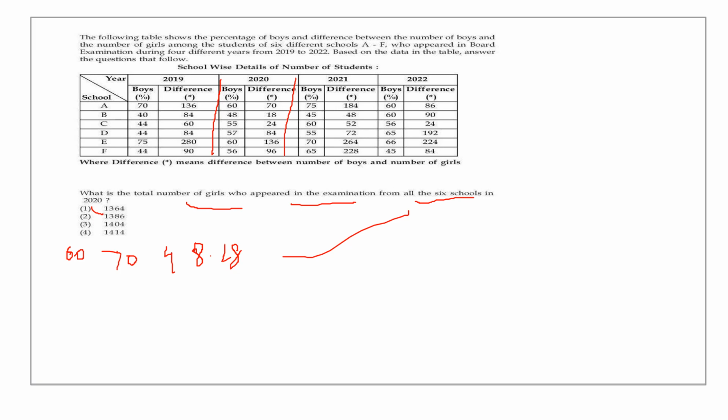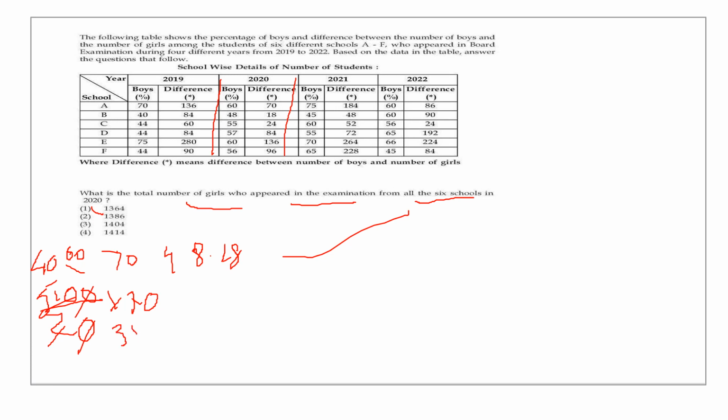So we know only boys now. What is the percentage of girls now? If 60 is the percentage of boys, we know 40% is girls. What is the difference? 20 is the difference. If 20 is the difference, the total number is 100. Same formula for all the sums. 70 is the difference. So what is the total number of students who appeared? So this will become 350. So the total number of students is 350.